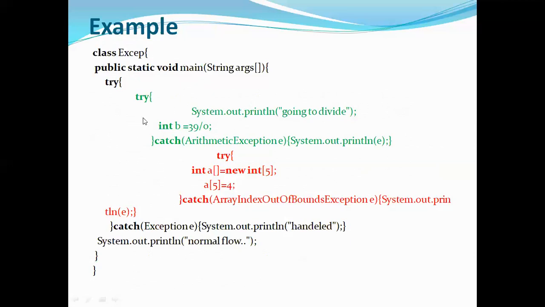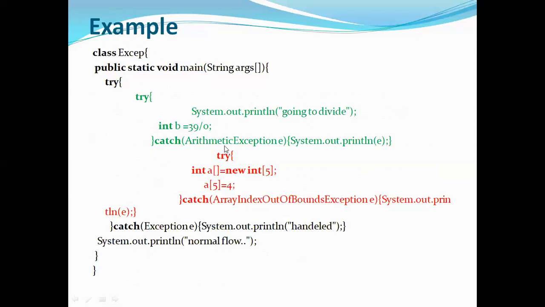The first try block is printing a statement in the beginning that it is going to divide, and then I'm dividing some value like 39 by 0 and assigning the result to B. Dividing is an error because you are dividing the number by 0. That's an exception actually, which is handled by its matching catch block. So it is an arithmetic exception.